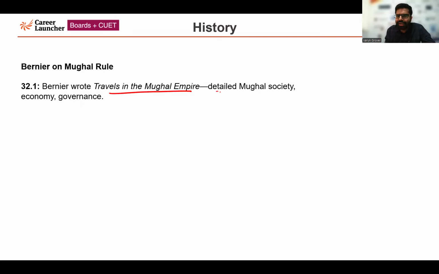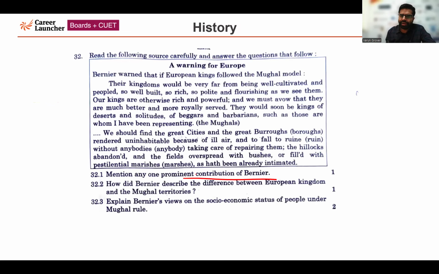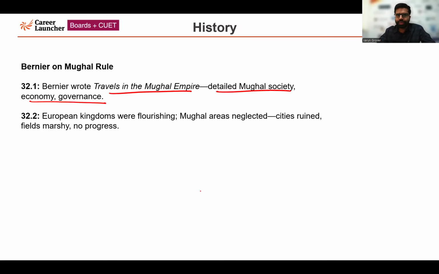Basically, this is about detailing of Mughal society, economy, governance. This is what he wrote in Travels in the Mughal Empire. Second question: how did Bernier describe the difference between European kingdoms and Mughal territory? This is question number 32.2. European kingdoms were rather flourishing when compared with the area of Mughal rule. Mughal rule, as per Bernier, was neglected. Cities were ruined. Fields were marshy. There was hardly any progress at that point of time.